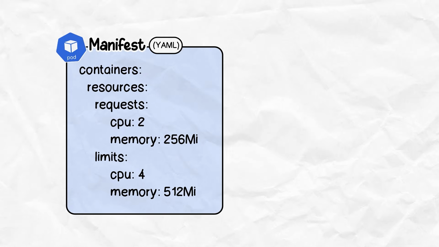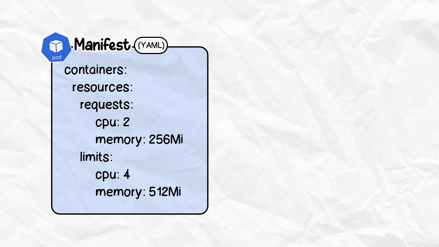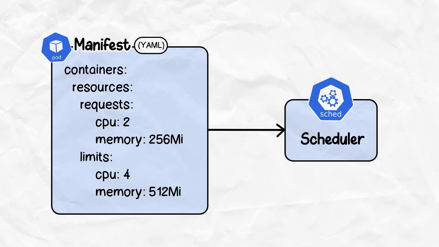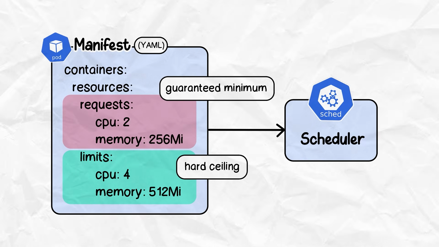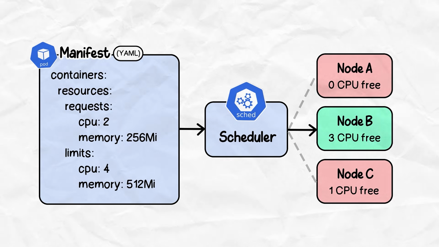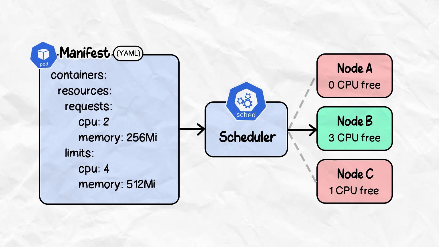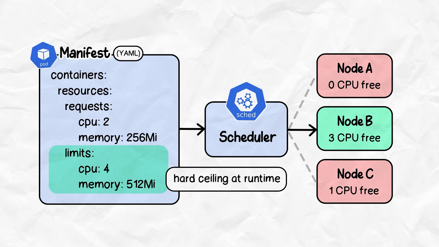Now, when you write a pod manifest, you need to define how much resources that pod needs. So, in general, every pod tells the scheduler what it needs. Requests are the guaranteed minimum, limits are the hard ceiling. The scheduler uses requests to decide which node a pod fits on, whereas limits is the hard cap on what the pod can actually use at runtime.